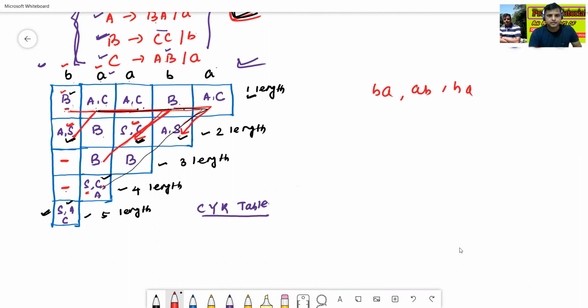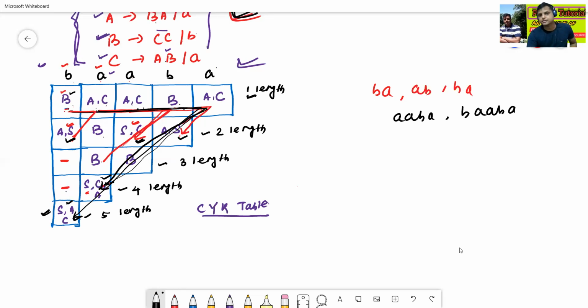Then SCA, this is for ABA, AA, BA. This one contains S. This is BA, BA. My question was, how many different substrings are there?